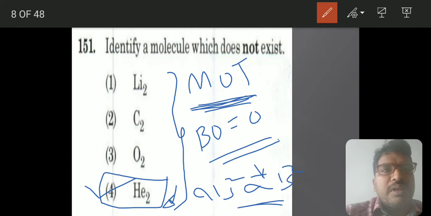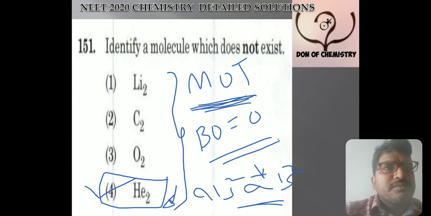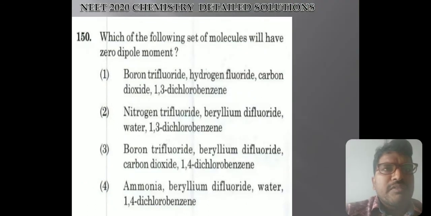So which does not exist means helium does not exist. By using molecular orbital theory, bond order equal to 0 means that molecule does not exist. Let's move to the other one.